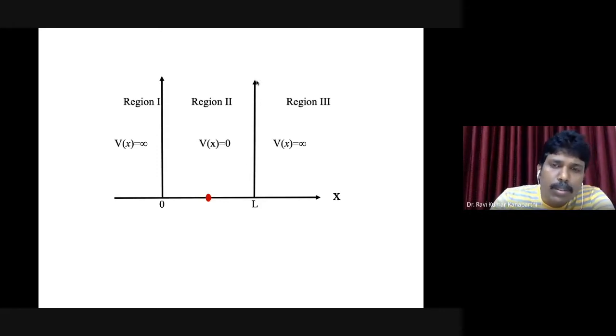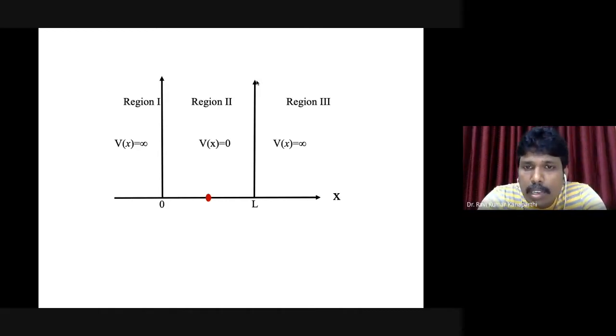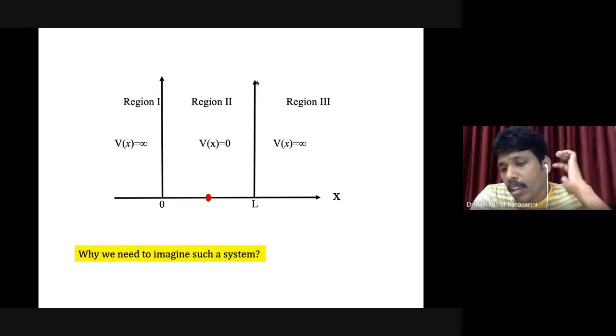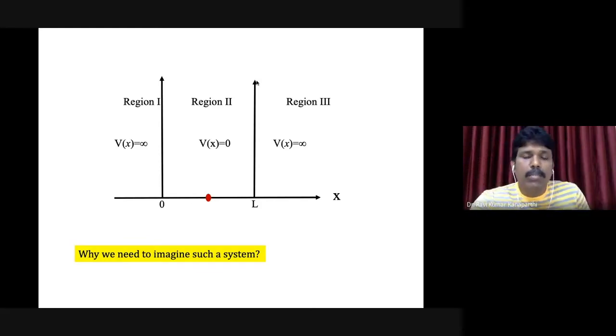I don't know how much it is, and since I don't know, I am saying it is infinity. So that is my system. What is my system? My system is nothing but a free particle moving within the limits, and as long as the particle is within those limits, its potential energy is zero. And if it crosses these two limits, then its potential energy is infinitely large. That's how I have defined my system.